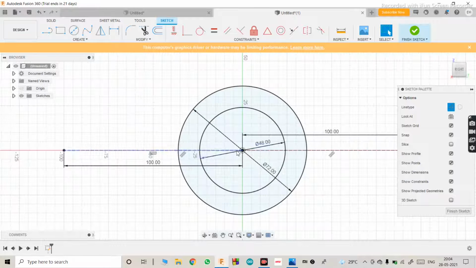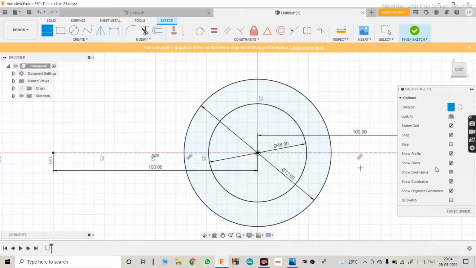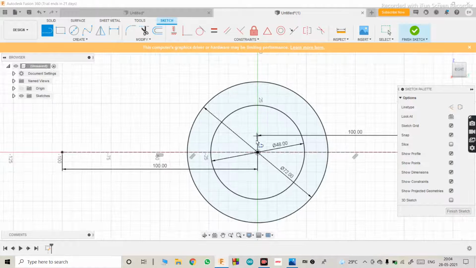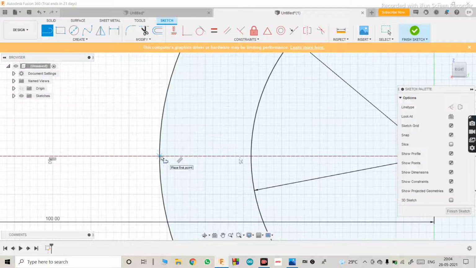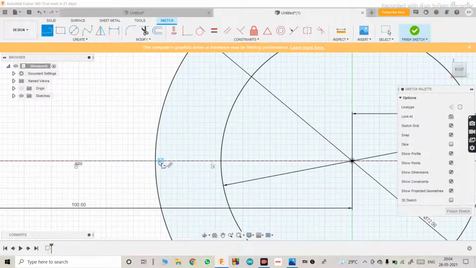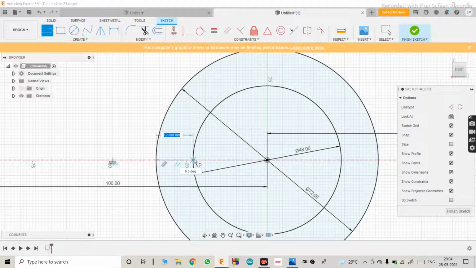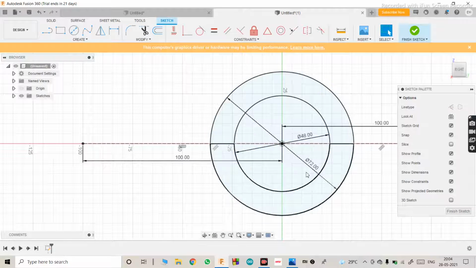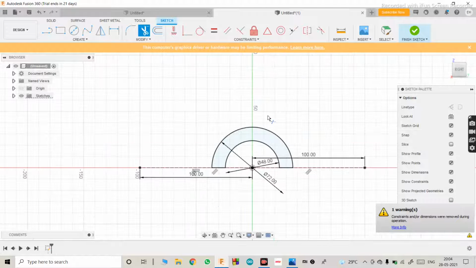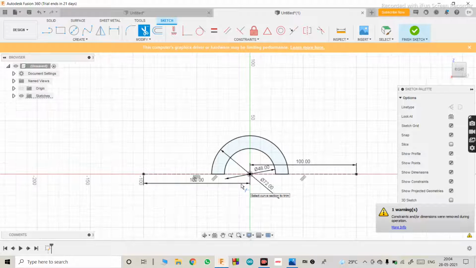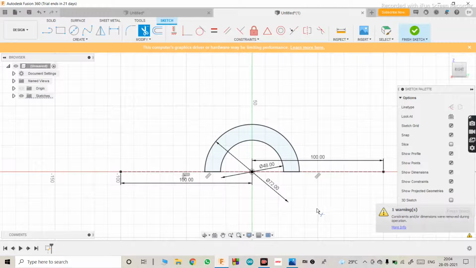Okay, so again go to line. This time turn off the construction mode. Like this, you'll be able to get the exact point from where to start. Now just connect these two circles. Okay, and trim away unwanted parts. That is how it looks.